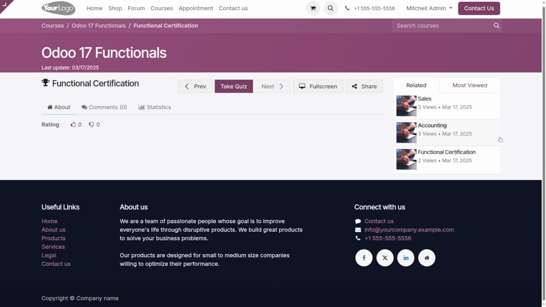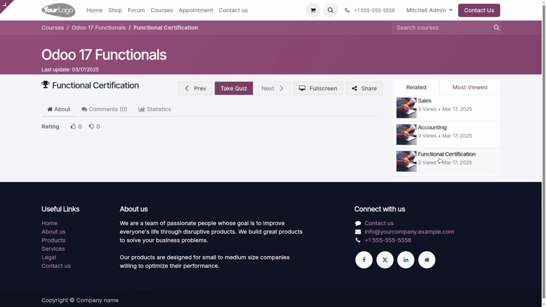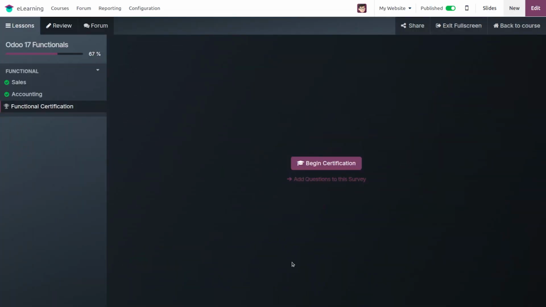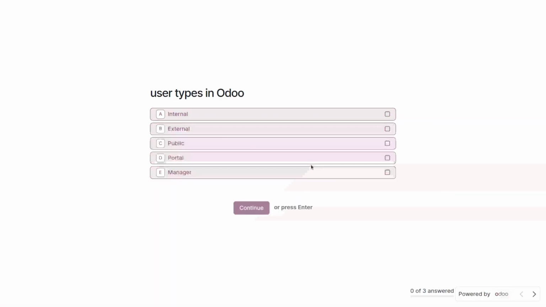Then next is the account functional certification. Once we click this, we have the option to take the quiz. On clicking take quiz, we can move to full screen, and we can start our certification by clicking the begin certification option. Here we can see the first question we have added in the certification: what do users type in Odoo. Then we can select the correct answers for this question. Then we can click the continue button.